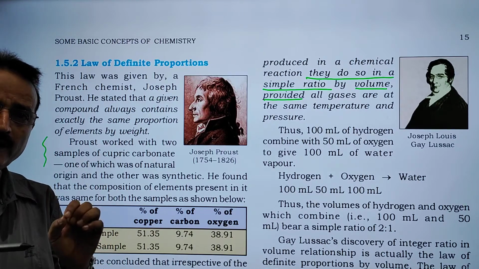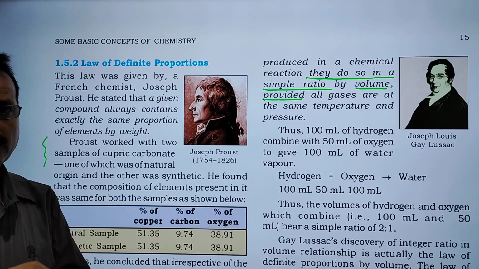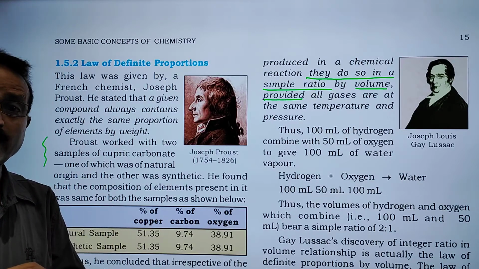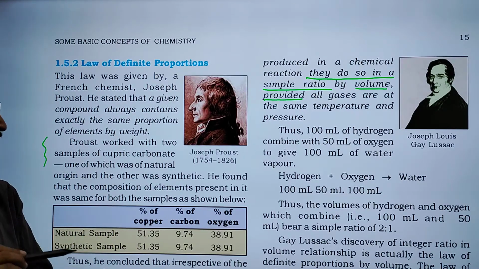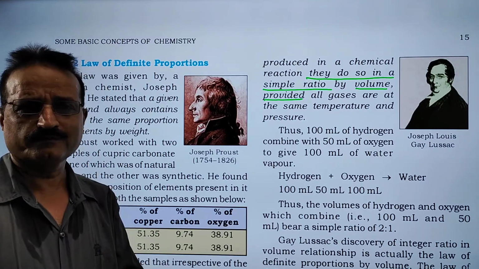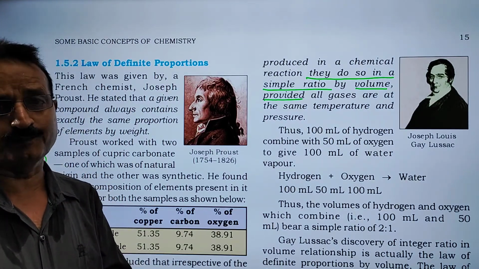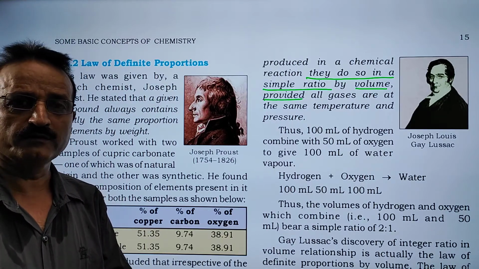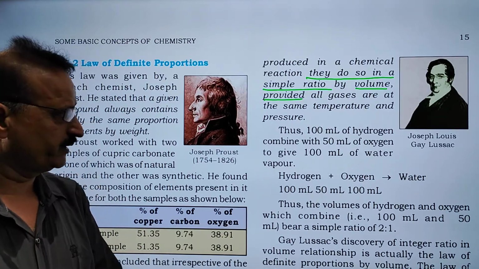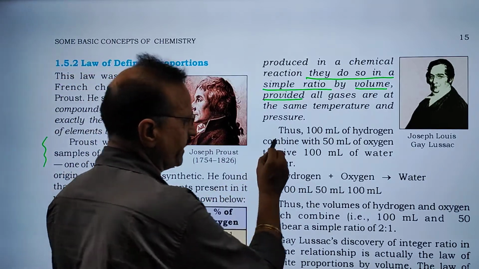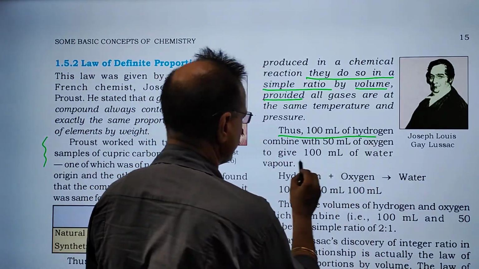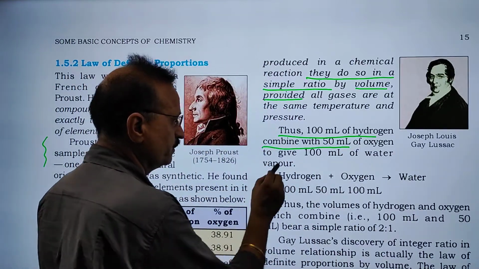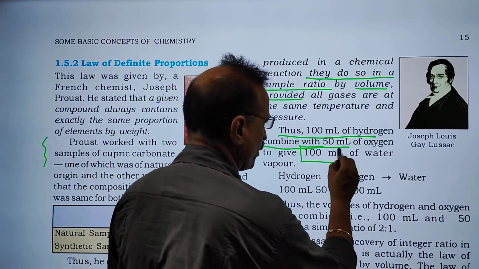It will be easy to understand with a proper example. You may get confused watching the example, but when you understand it, it is very simple. 100 ml hydrogen combines with 50 ml oxygen to give 100 ml of water.